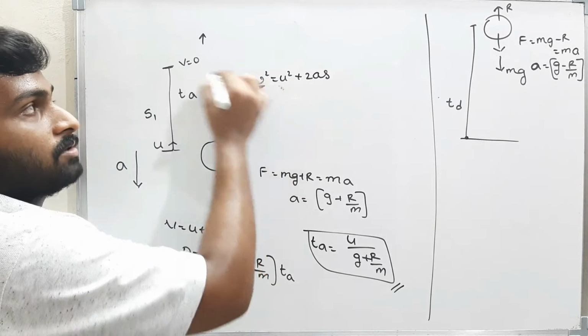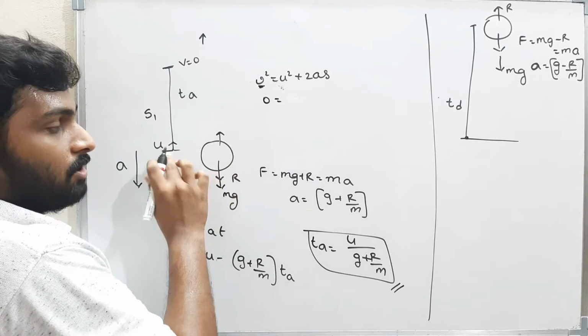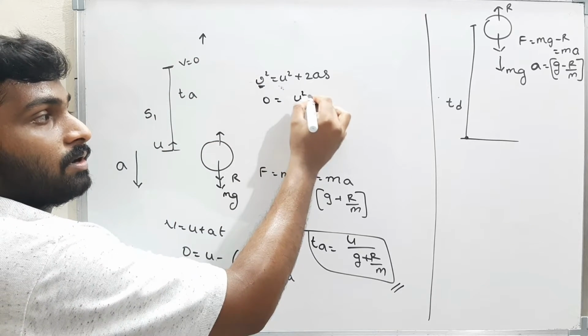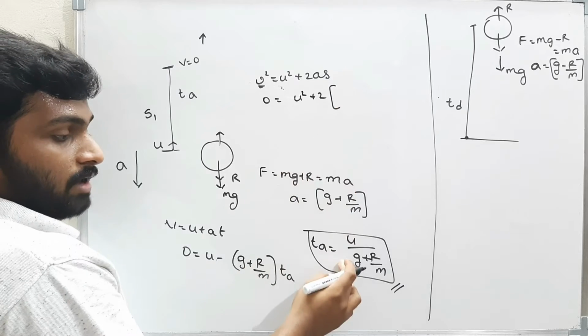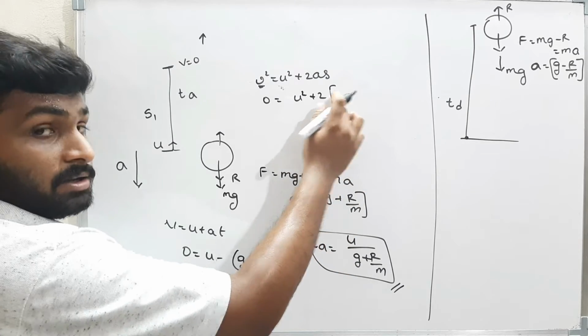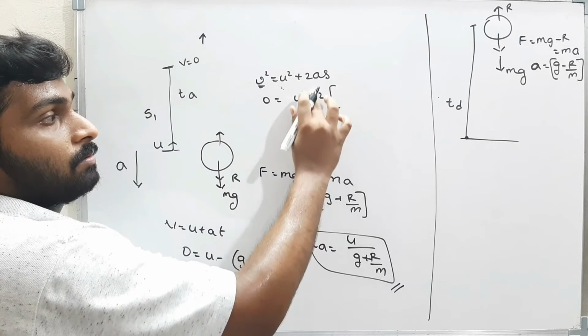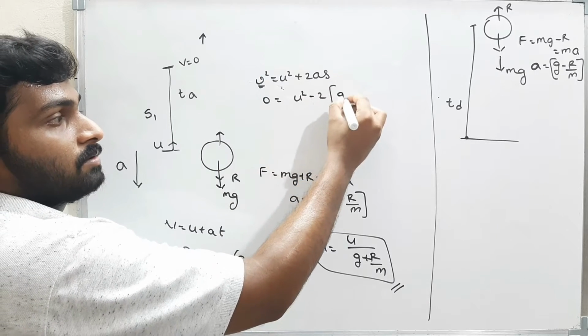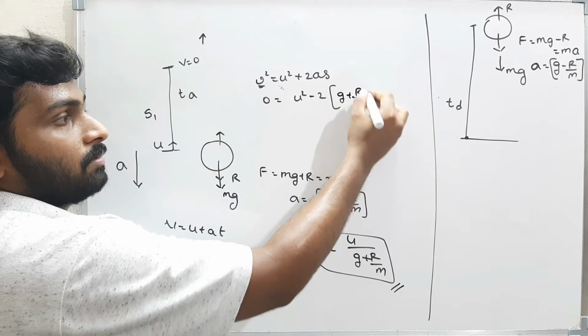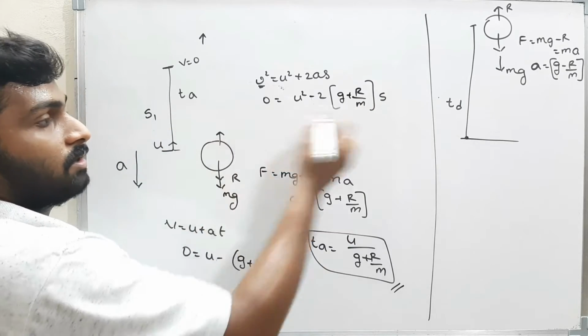Now what is final velocity? 0. What is initial velocity? u. So 0 equals u square plus 2 into, what is the acceleration? Acceleration is this much, and that is minus because the body is moving upwards and acceleration is acting downwards. Therefore minus g plus r by m into s. S is nothing but s1.